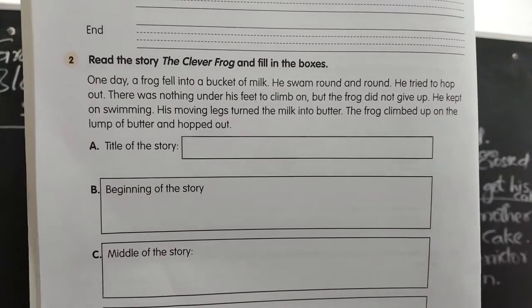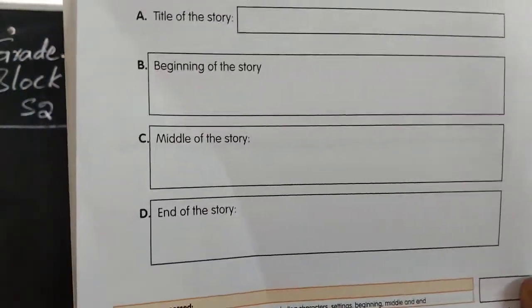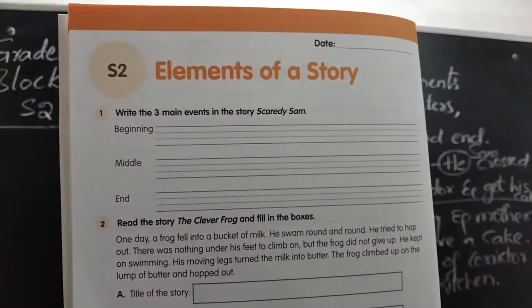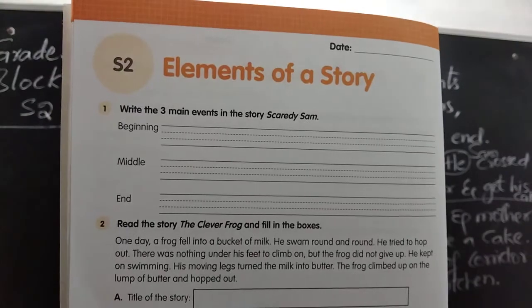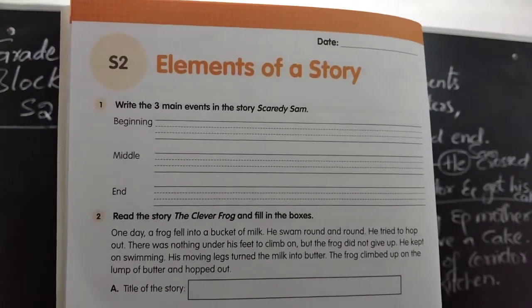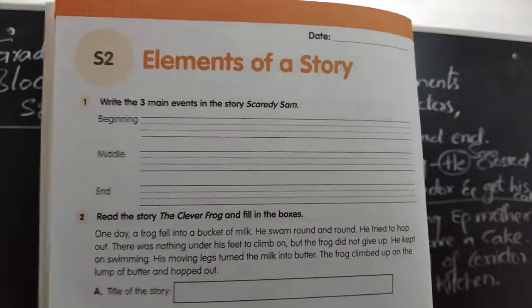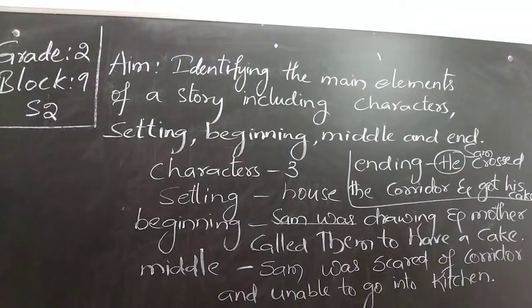After reading The Clever Frog, complete these four topics and send it through WhatsApp. Complete page number 6. Whatever story you are going to read, try to guess what is going to happen in the story. Just try to tell the story by telling about the characters, setting, beginning, middle and ending in small events, so that it will be easy for you to remember the story and tell it in very short to your friends, parents or anyone. Okay children, thank you and try to complete your volume.